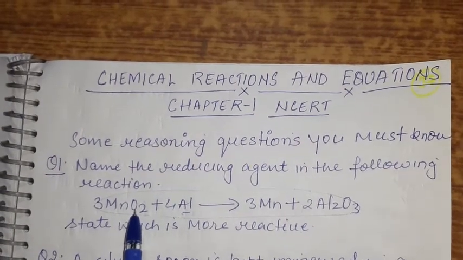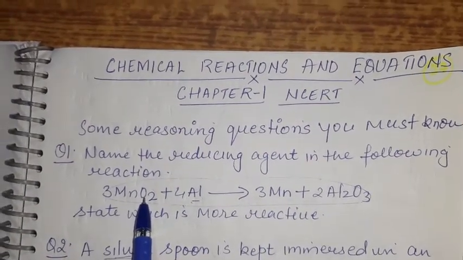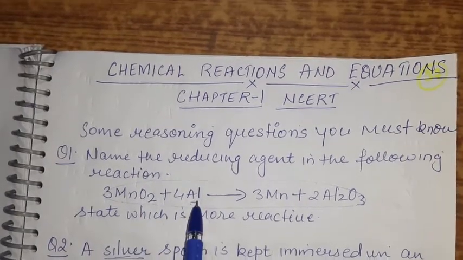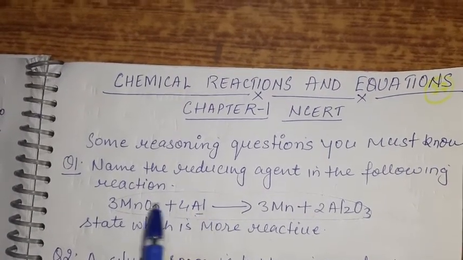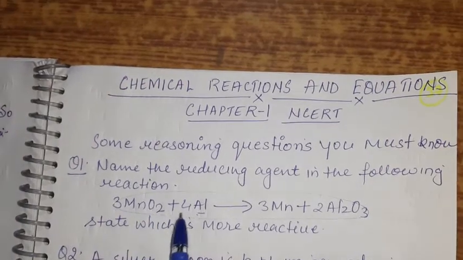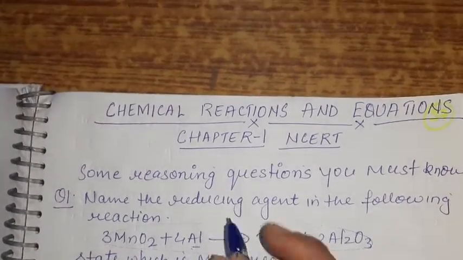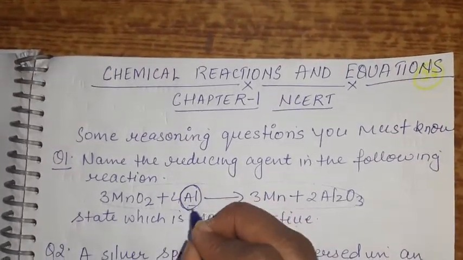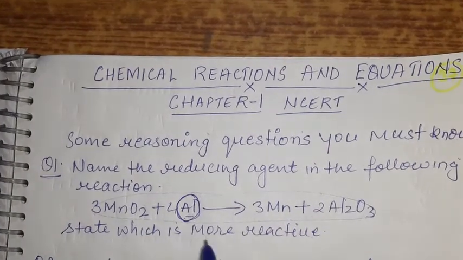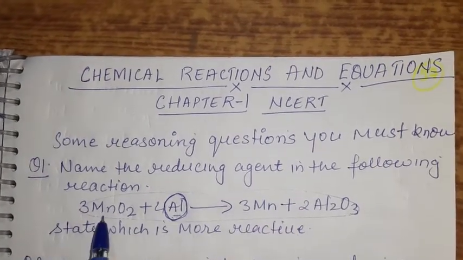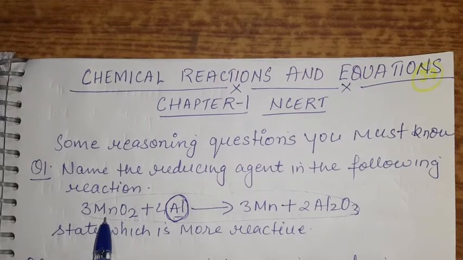That means, as I told you in my previous videos, the second element which brings about the reduction of this first element is the reducing agent. So here aluminium is the reducing agent. Is it clear? So aluminium is the reducing agent in this answer.